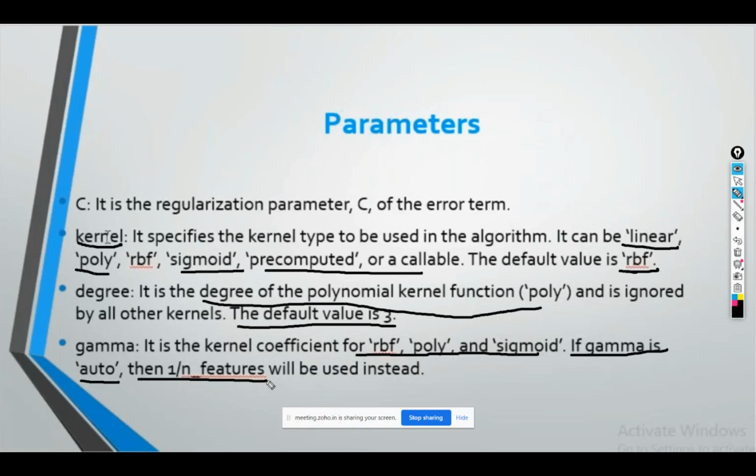If you have 10 features, then your gamma value will be 0.1. If you have 100 features, then your gamma value will be 0.01. It's not hard and fast that it should be 1 by n, it should be closer to 1 by n. So why do we change this kernel, this gamma value, or the value of C? So as to increase our accuracy. We have to try with different values of C, different values of gamma, and different kernels to check whether we can increase our accuracy or not. We do all these things to increase our accuracy.